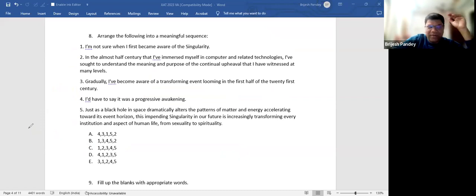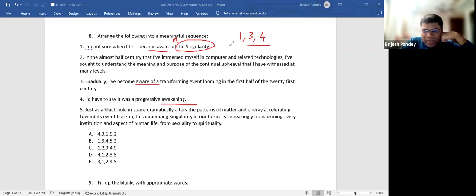What I only feel is that 1, 3, and 4 should go as a pair because they are all introductory. I'm not sure when I first became aware of the singularity. Again, the problem is the singularity needs to refer to something. There must be something before it. But again, there is no better start. Gradually, I have become aware of a transforming event. You become aware, you become awakened. So that is where I think that 1, 3, 4 should go in a sequence without anything coming in between them.